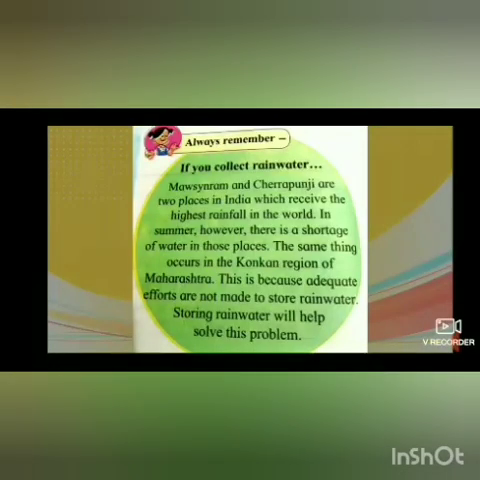Next, always remember, Mawsynram and Cherrapunji are two places in India which receive the highest rainfall in the world. In summer, however, there is a shortage of water in those places. The same thing occurs in the Konkan region of Maharashtra. This is because adequate efforts are not made to store rainwater. Storing rainwater will help solve this problem.